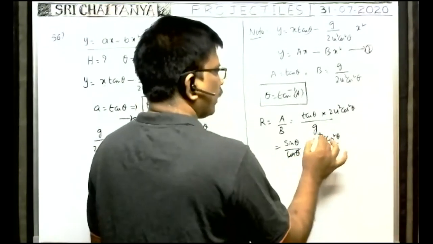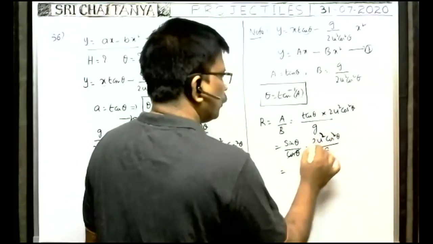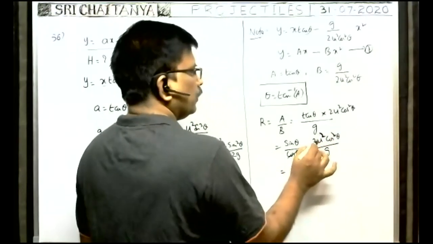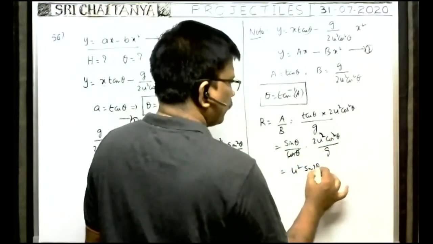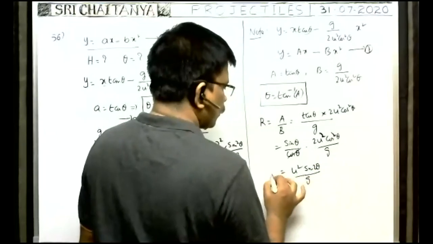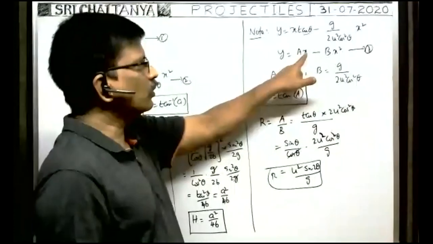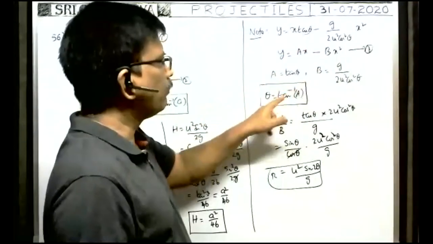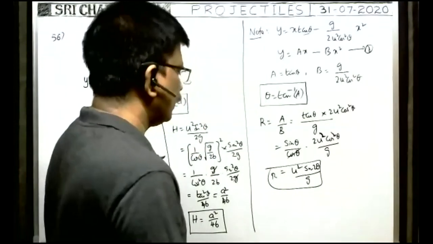Here cos square theta cancels. Therefore, u square into 2 sin theta cos theta, that can be written as u square sin 2 theta by g. So this is the formula for range. That means if you know the coefficient of x and coefficient of x square, then simply a by b gives range.